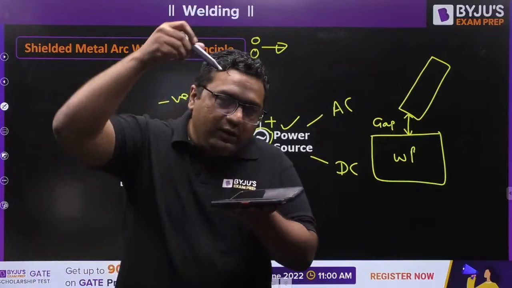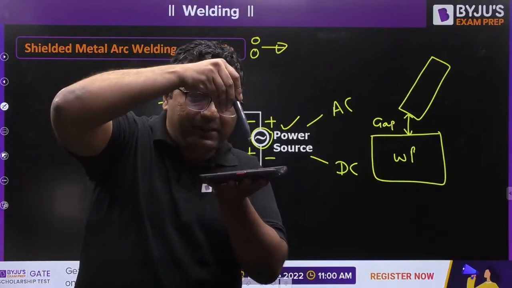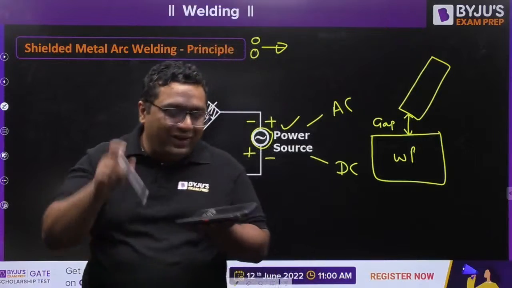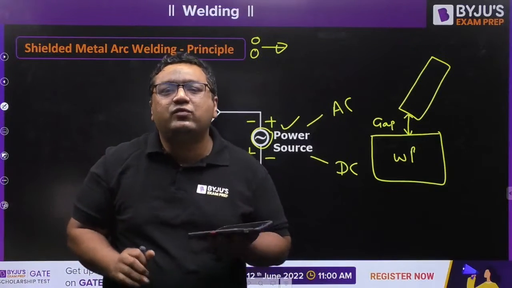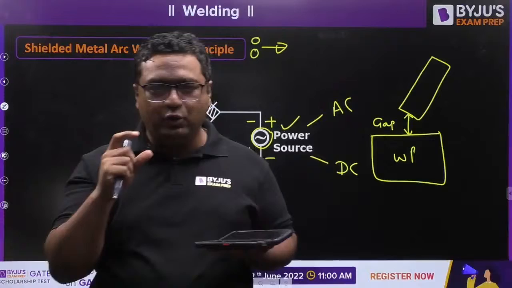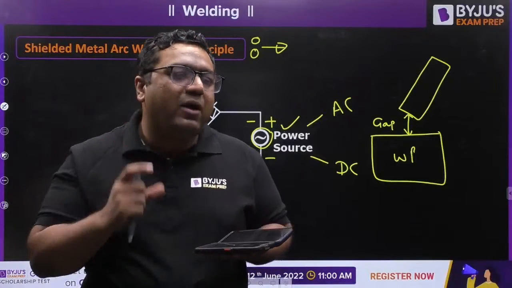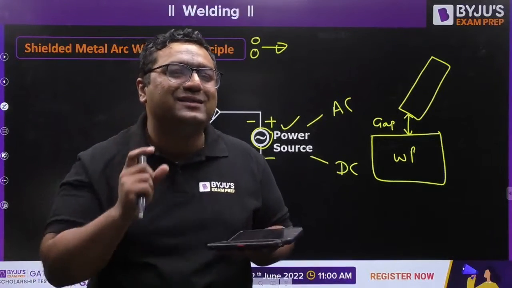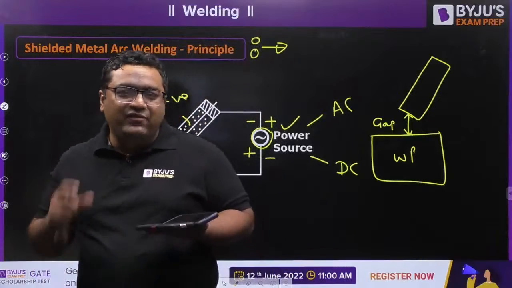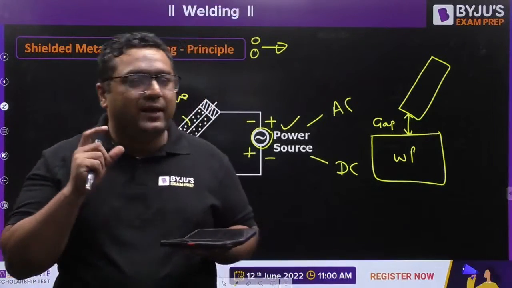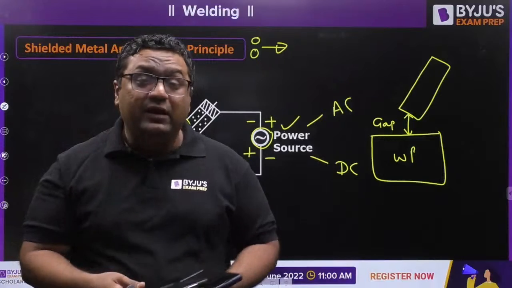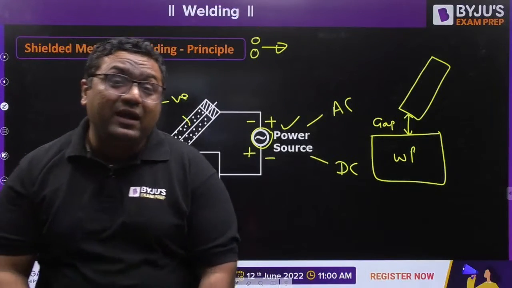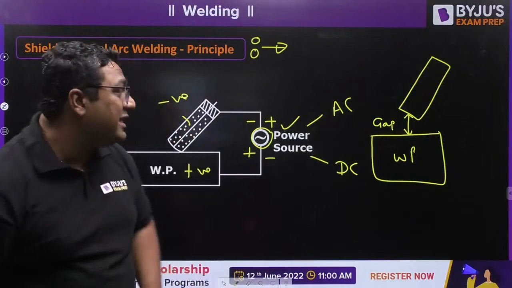So when you take the electrode towards the workpiece, there will be an instant when the gap between electrode and workpiece reaches that critical value, at which it will be capable of ionizing the air between the gap. And when it ionizes the air, my dear, what does it mean when air is ionized?